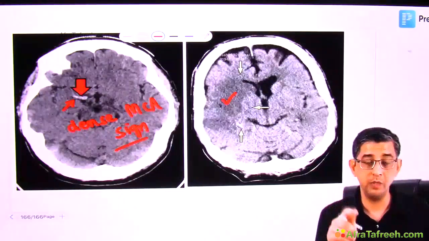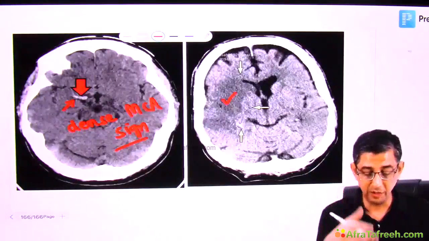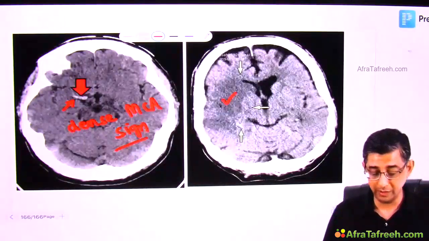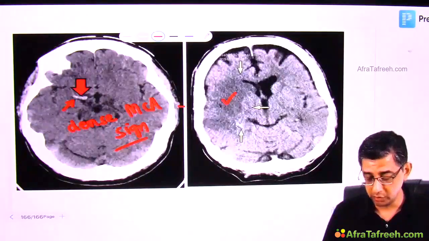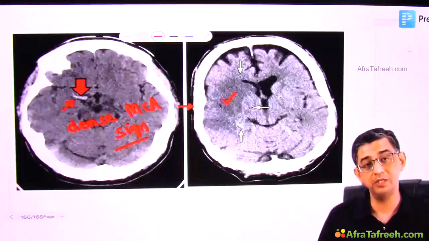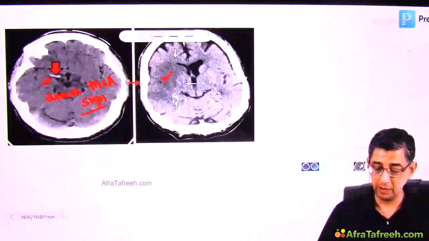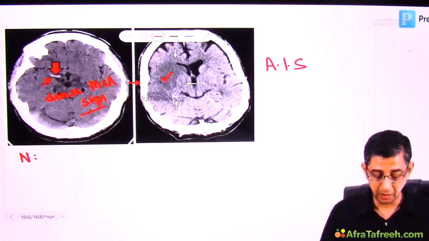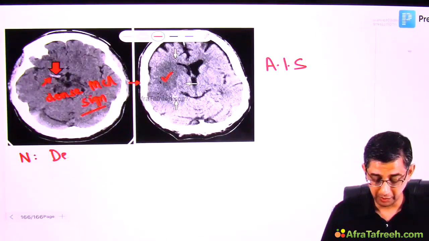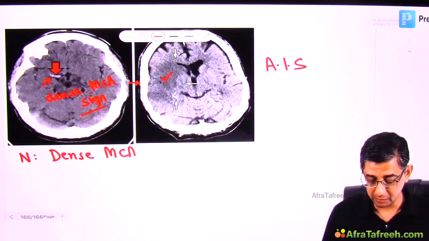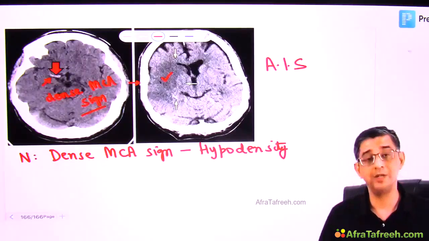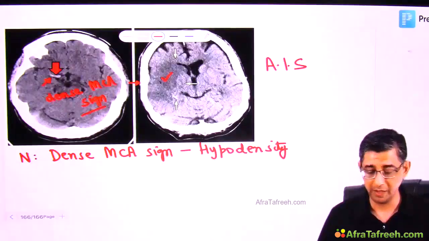The concept is when the thrombus is in the stage of formation, it will initially look relatively hyperdense to you. This is an initial finding in a case of acute ischemic stroke, and then in the same patient, after a few hours, you will notice a deterioration and there will be a hypodensity developing subsequently. The learning is that if I have to answer AIS, acute ischemic stroke in a patient, the CT scan can initially be normal. Then there can be this radiological finding that I just explained, the dense MCA sign, and the last possibility is after a few hours it will evolve into a hypodensity, but we are not going to wait for the hypodensity to become full blown and subsequently manage the patient.